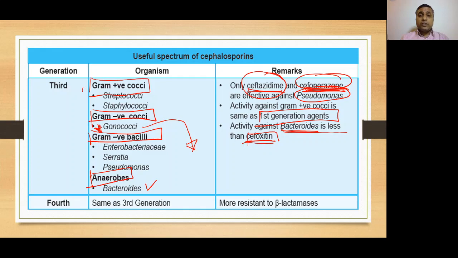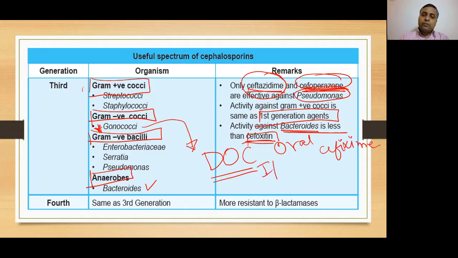Gonorrhea is a sexually transmitted disease, and you have to remember the drug of choice for gonorrhea. Drug of choice for gonorrhea is either oral cefixime or intramuscular ceftriaxone. Please, students, do remember this drug of choice. Previously, we talked about another sexually transmitted disease, syphilis. We said the drug of choice for primary and secondary syphilis is intramuscular benzathine penicillin G. As an alternative, we can give tetracycline.